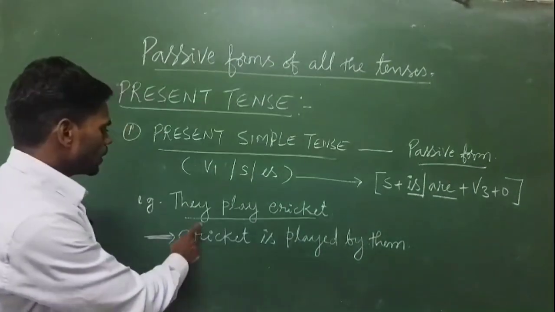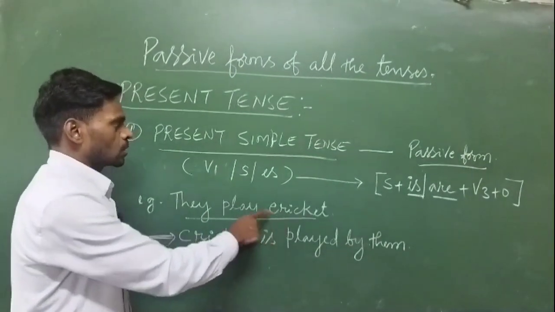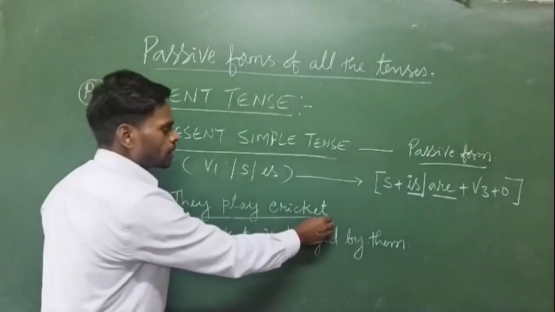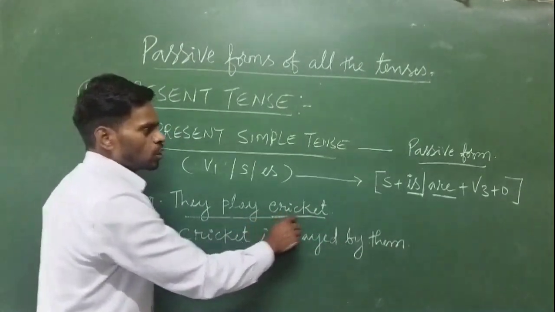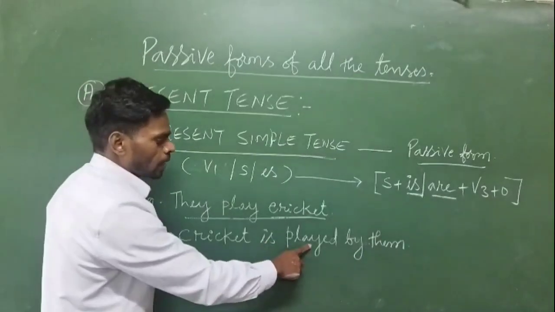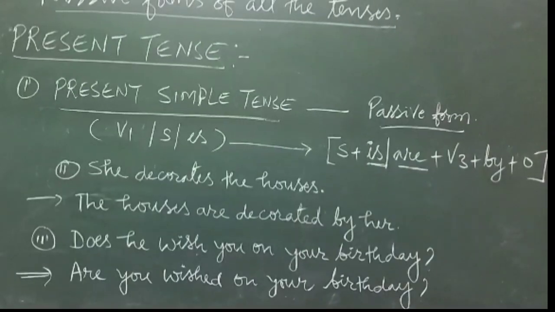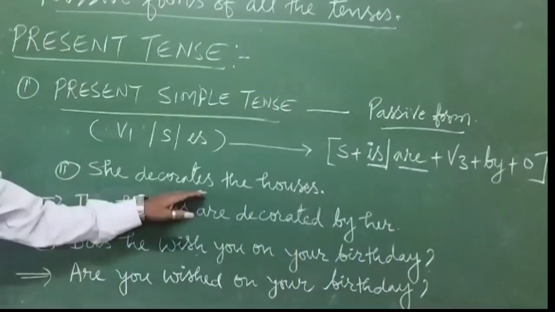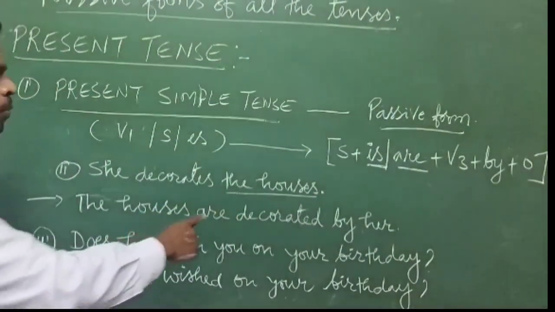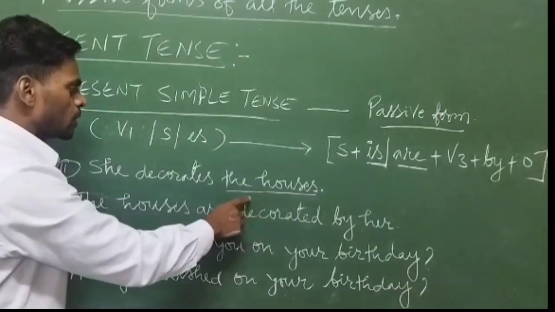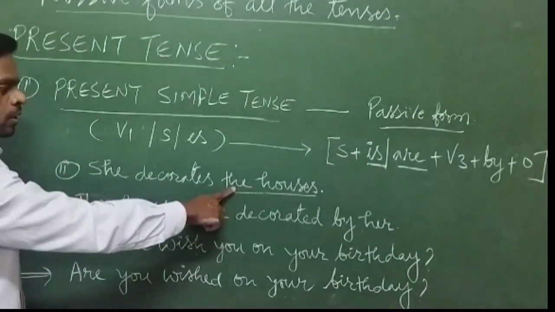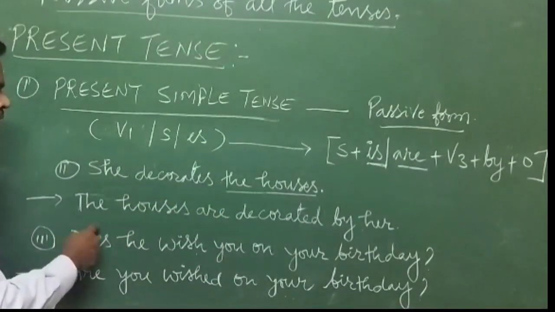So just see one example here. They play cricket. So this is present simple tense. Object is singular, cricket. So here we will use helping verb is. So cricket is played by them. So next example we have, she decorates the houses. So here the houses, plural is there, object is plural. So when we change into passive voice, then this object will come in the place of subject.